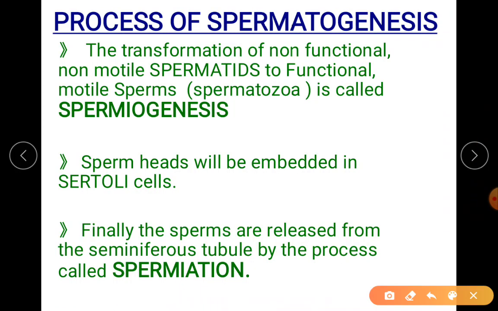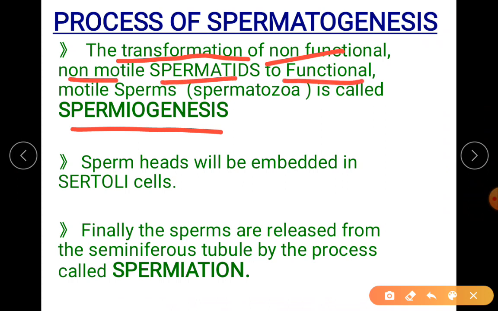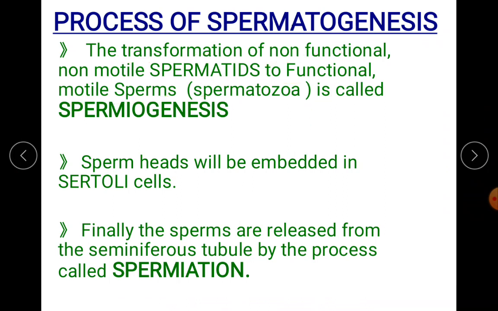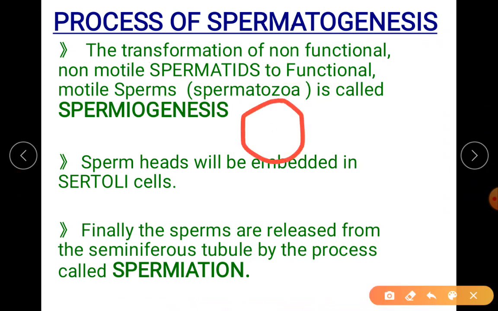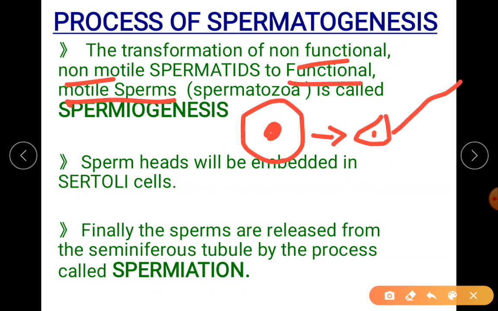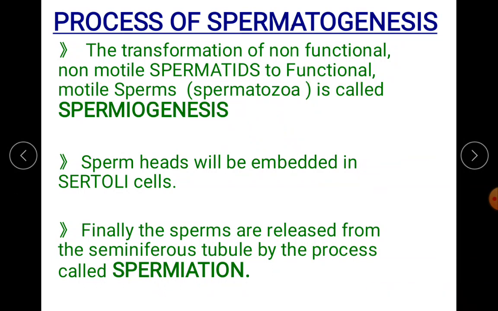Now let us understand what spermiogenesis was. So if the 1-mark question is asked, you should be able to answer. Transformation of non-functional, non-motile spermatids to functional, motile sperms or spermatozoa. That's what I said. Your spermatid is non-functional and non-motile. It converts itself to functional and motile sperms. So I hope the word is clear and the process is clear.